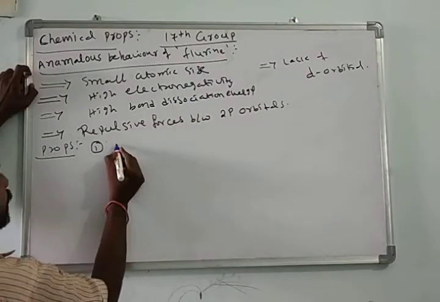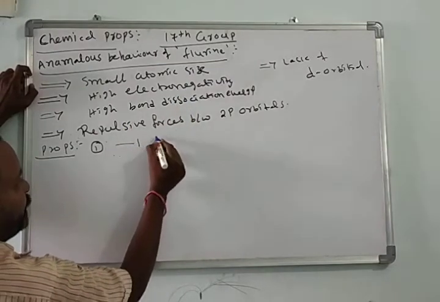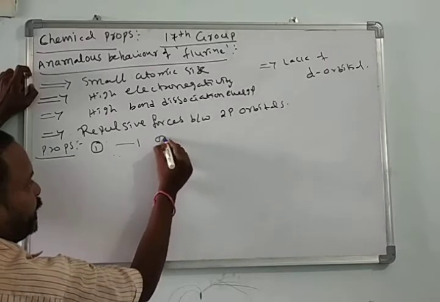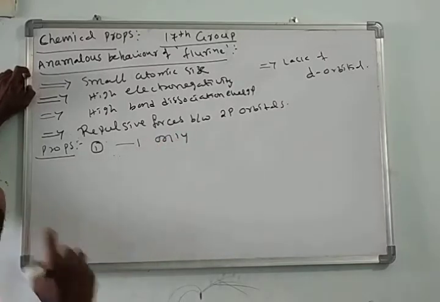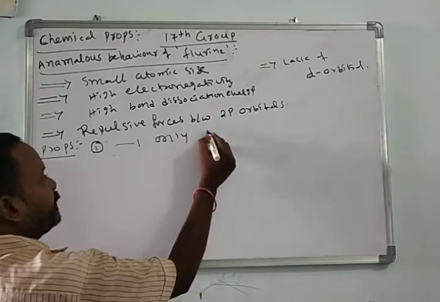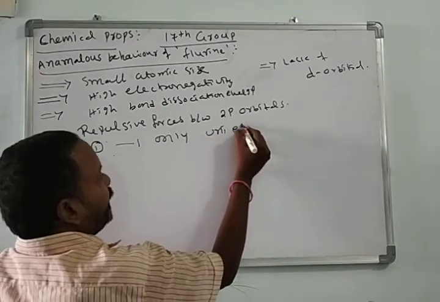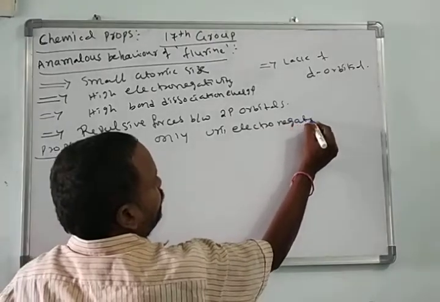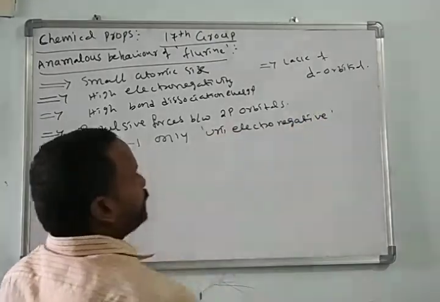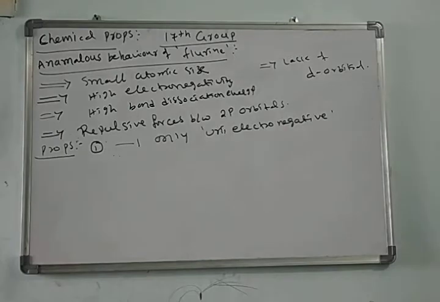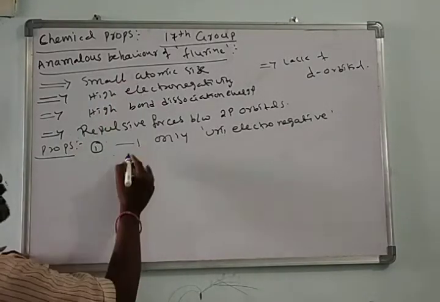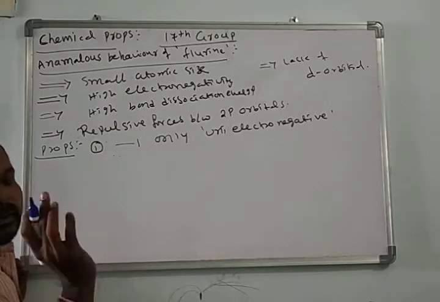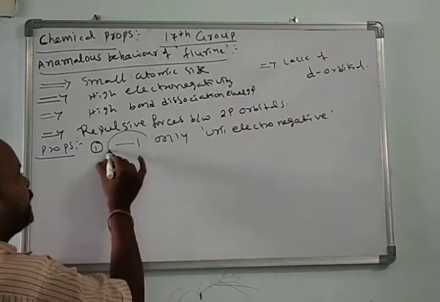these reasons, fluorine exhibits -1 oxidation state only. This we call unielectronegative.